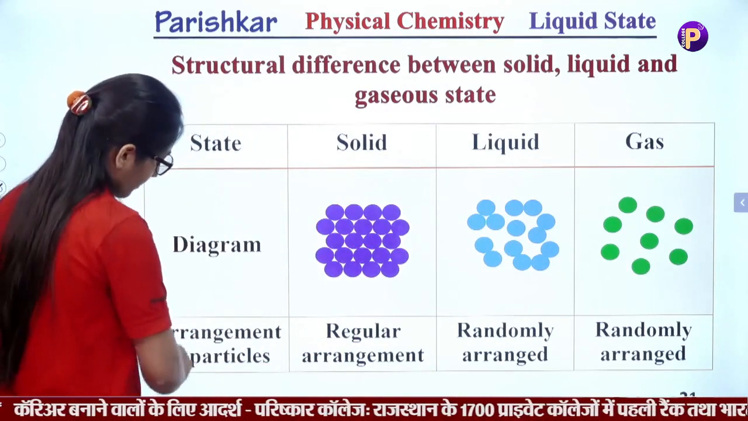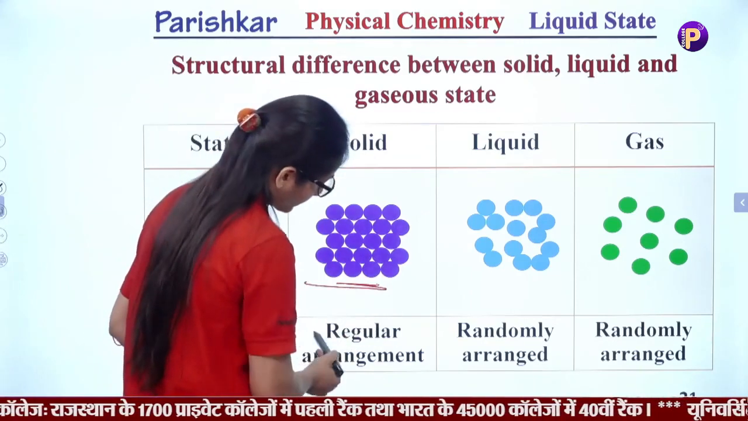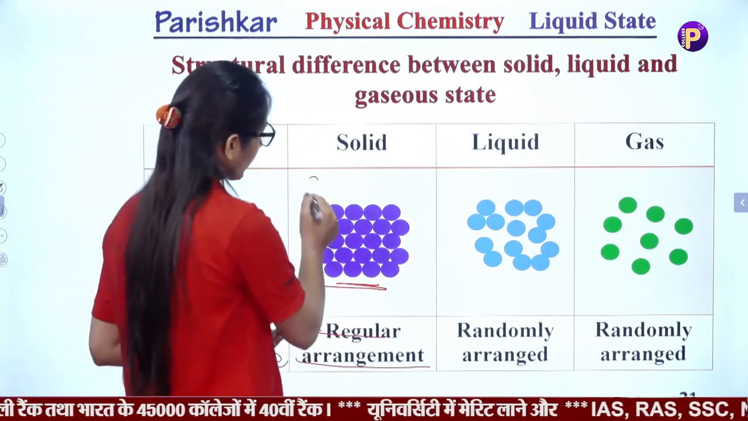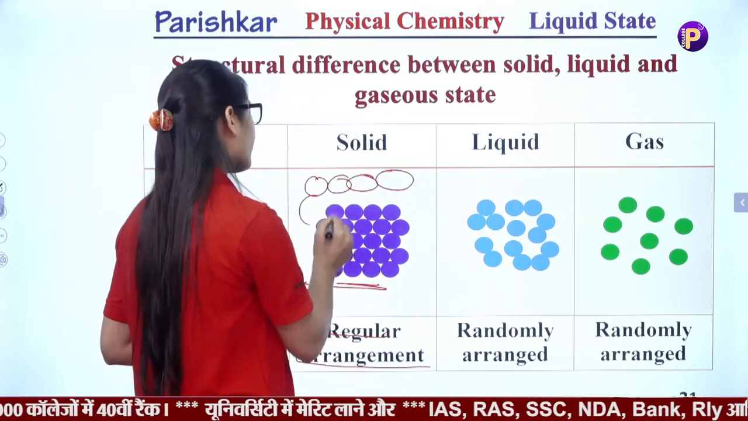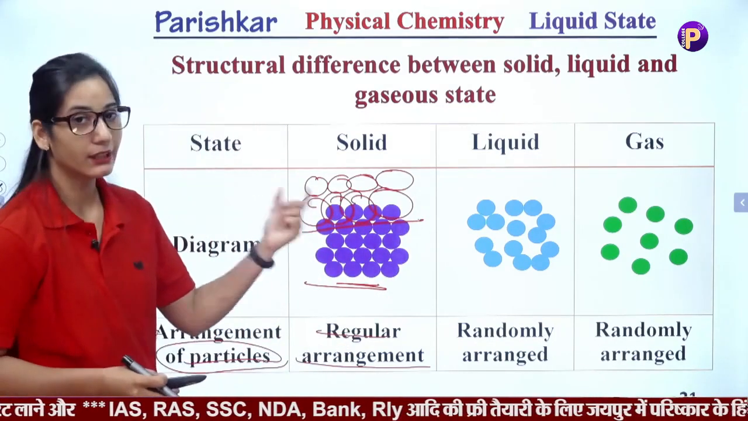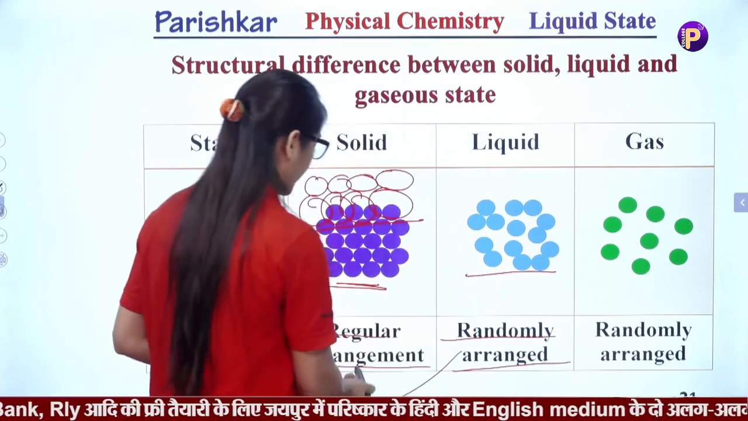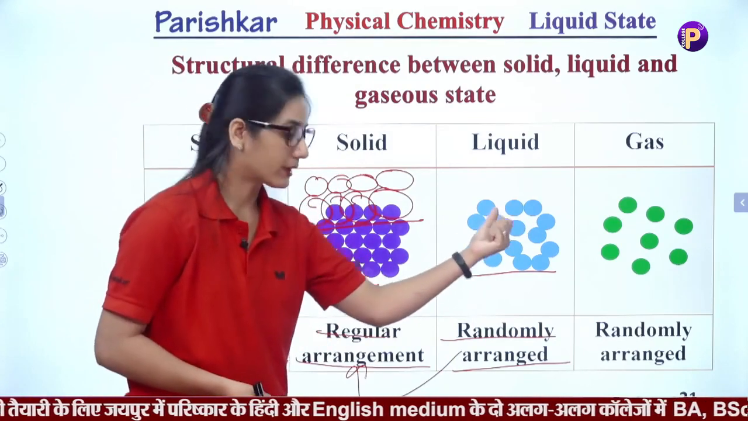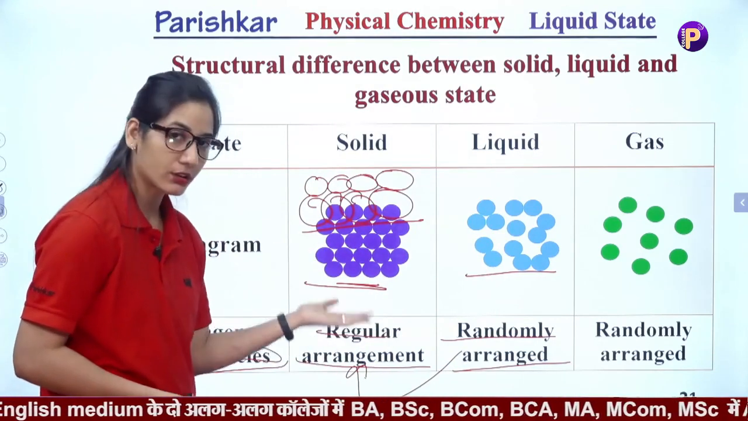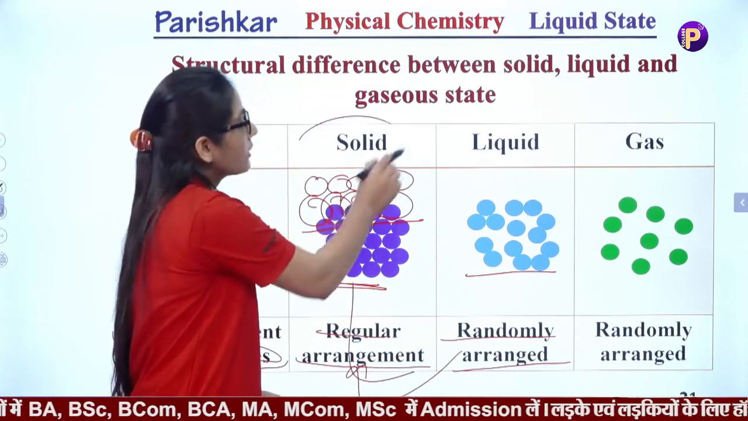Now the arrangement of particles we discussed already, that in solids the particles are regularly arranged. They have a fixed pattern, means they will be arranged in a definite manner, in a definite structure. Then the arrangement of particles will be regular. But in the liquid state there will be randomness as compared to the solid state. Particles of liquids do not have the manner of the solids, means solids have regular arrangement but liquids have random arrangement as compared to solids.